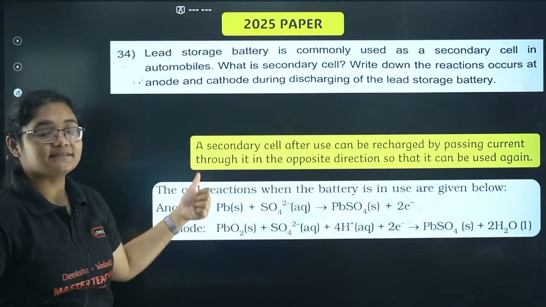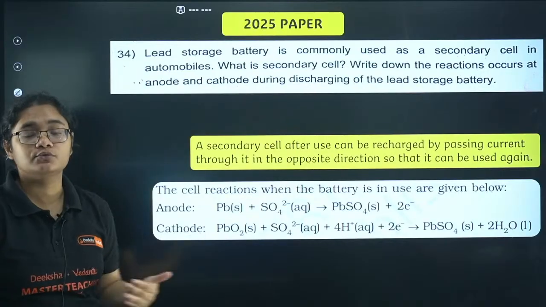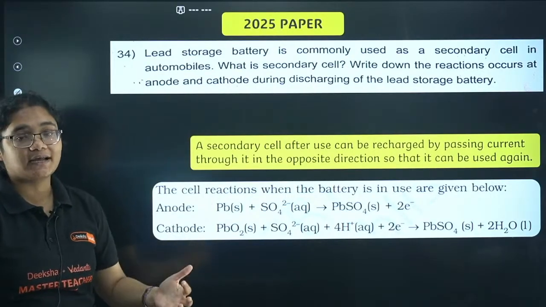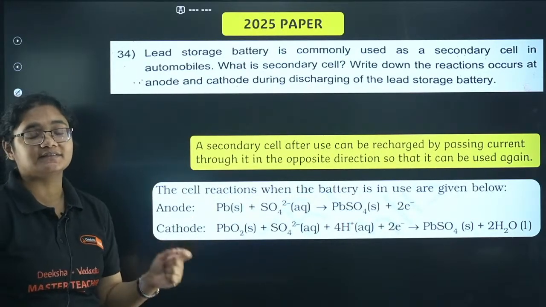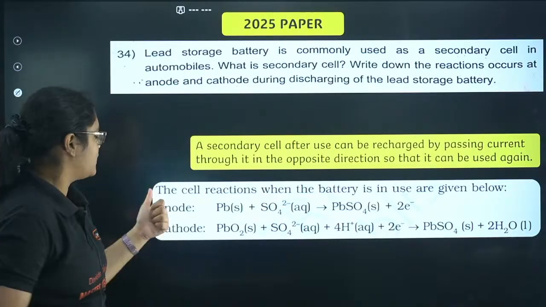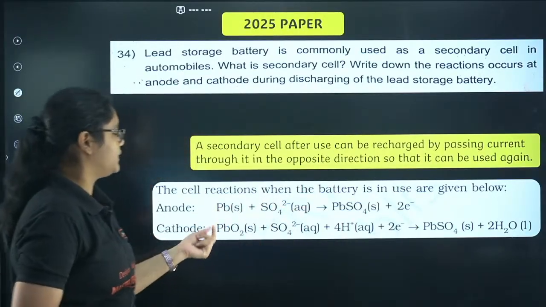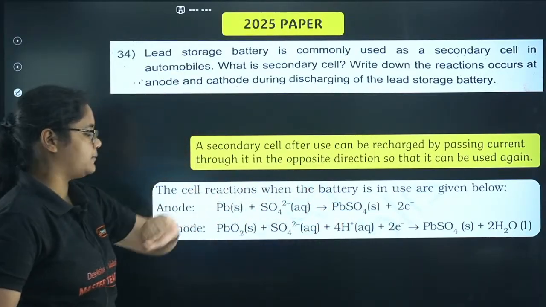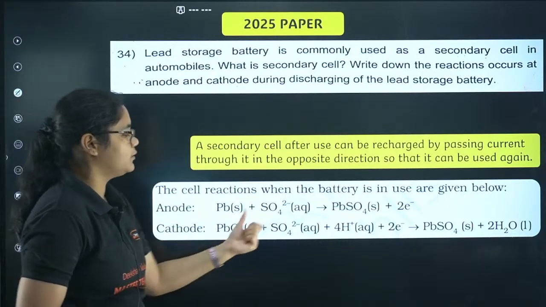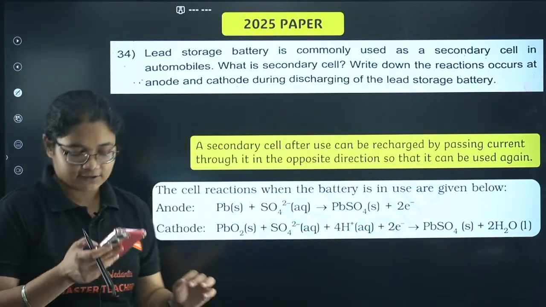So what is a secondary cell? A secondary cell is a cell which can be used again and again after passing current, or which can be charged again by passing current in the opposite direction. Now the anodic reaction is Pb getting converted to PbSO4, and the cathodic reaction is PbO2 getting converted to PbSO4.